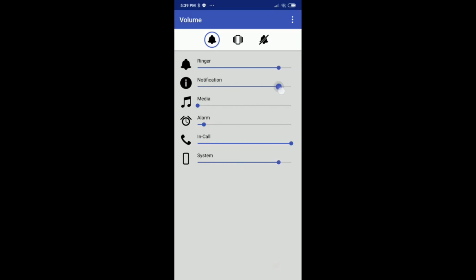So it looks like most of the people are stuck with this, that it regulates everything, ringer, notification, and system, maybe also other stuff at the same time. So how to solve this issue? Let's go back to the system.